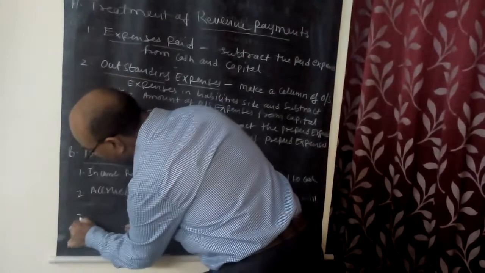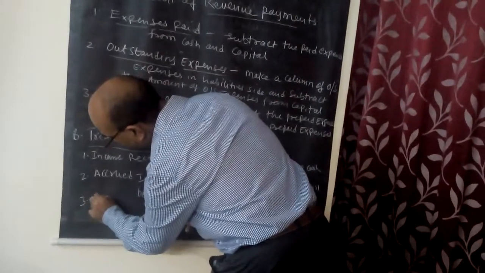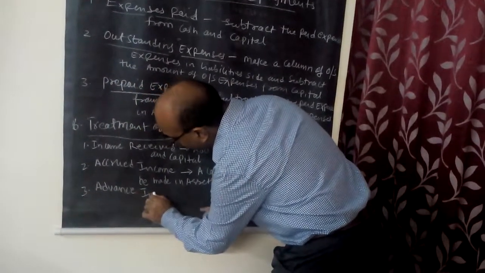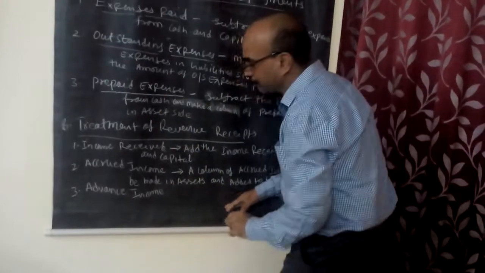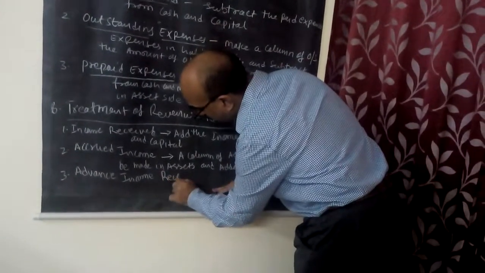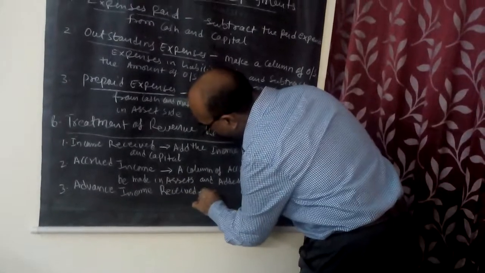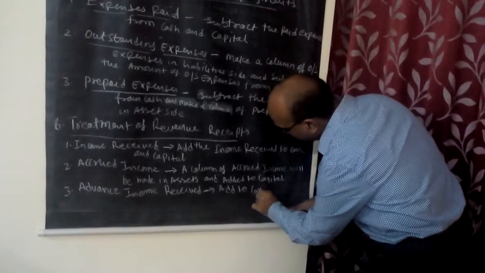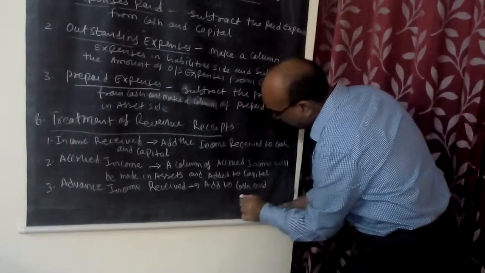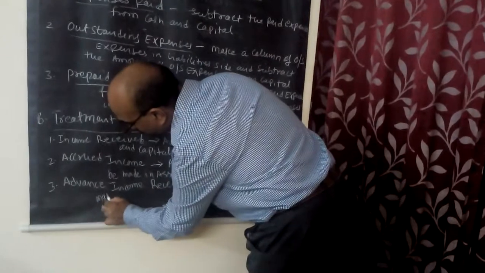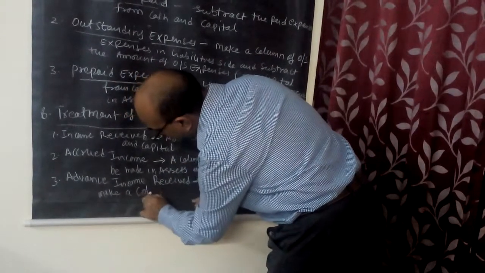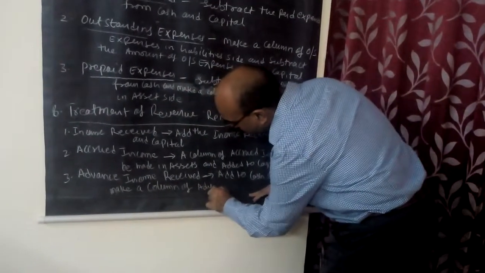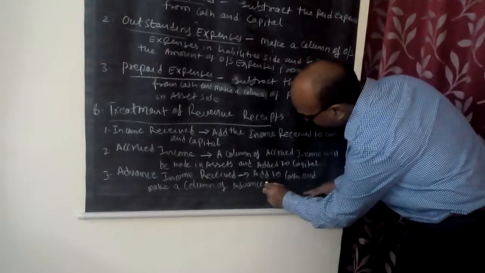Third point, advance income received. When you receive anything in advance, you have not performed the task, so that becomes your liability. So this will be added to capital, added to cash, and make a column of advance income on the liability side.